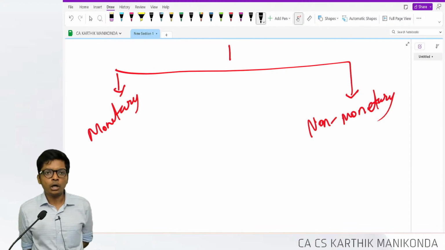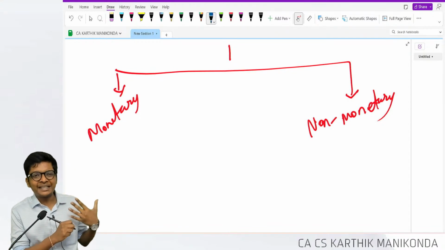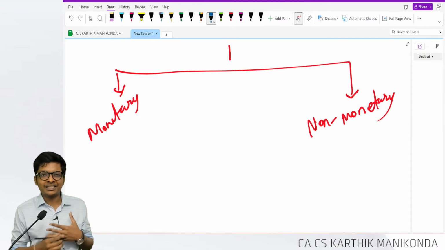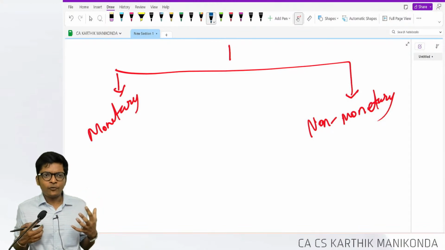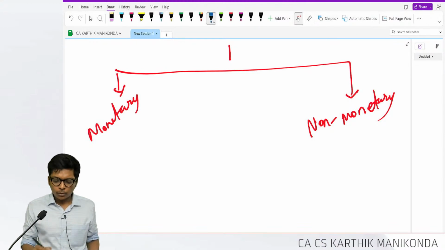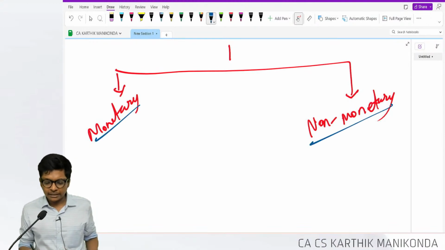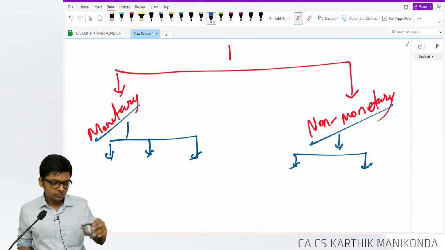For those watching the recording, I can show you the material and run you through it, but then the class will get boring with me reading what's there. That's why I'm focusing on the key concepts for exam. Monetary and non-monetary. Under non-monetary, we have two subclassifications. Monetary, we have three.